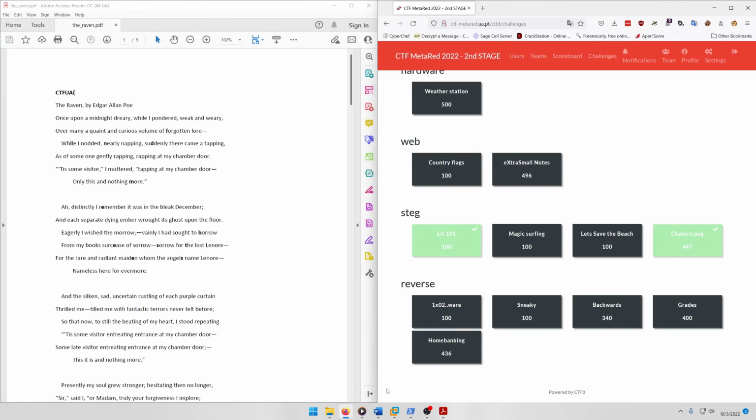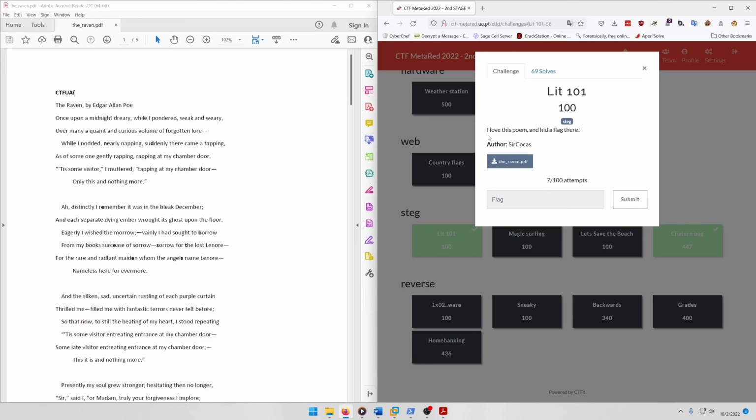Welcome back to another Metared CTF 2022 second stage write-up video. In this video, we'll be walking through all the STEG challenges that this CTF has to offer. Let's get into it. So we'll be starting off with Lit 101.